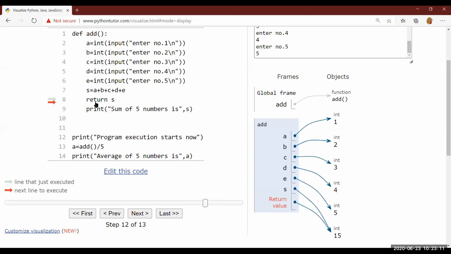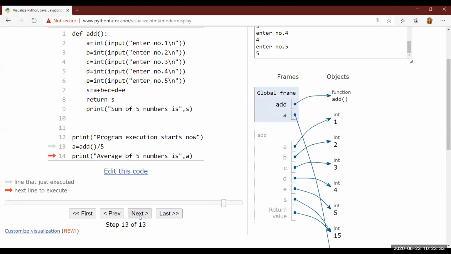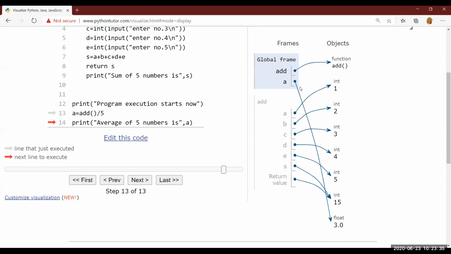Like you all know, we put the break keyword in a loop. When you put break anywhere in the loop, at that instant the loop gets stopped. Similarly here also, return means stopping the function and moving the control back to the place wherever the function was called. That means this line, sum of 5 numbers, will not be executed. See very carefully. The answer is returned back, and this line is not executed.